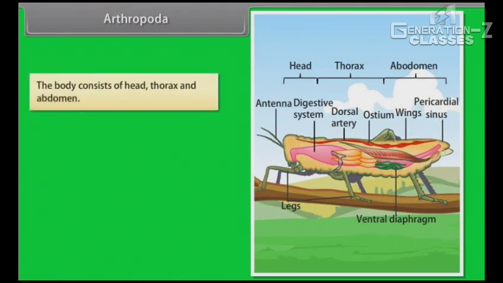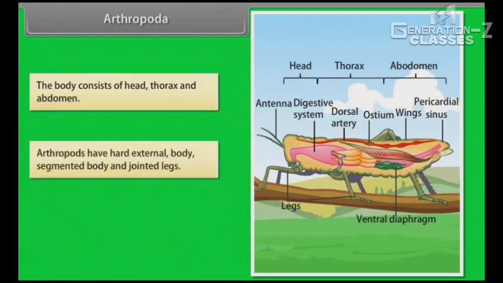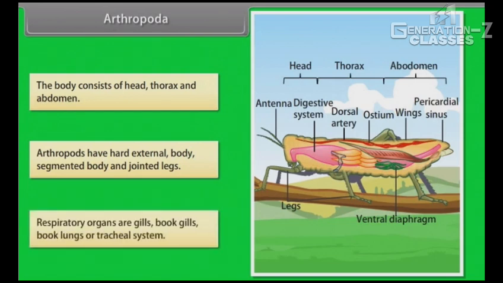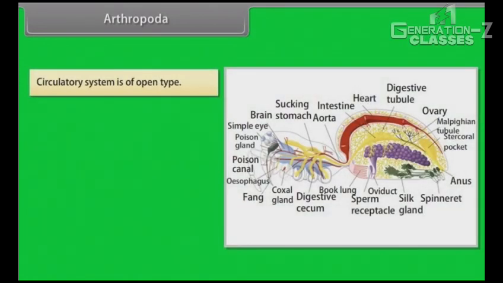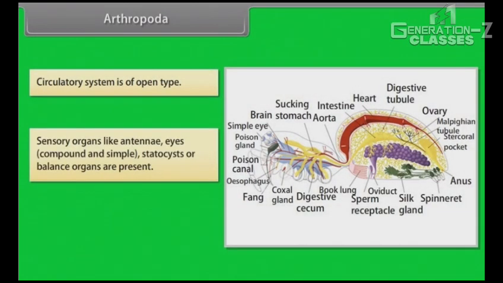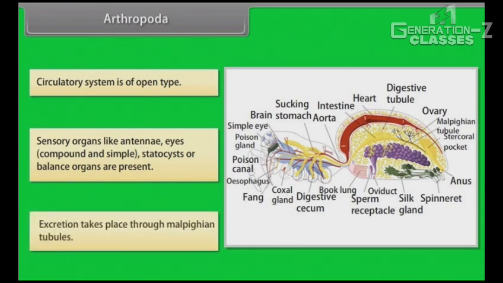The body consists of head, thorax, and abdomen. Arthropods have a hard external body, segmented body, and jointed legs. Respiratory organs are gills, book lungs, or tracheal system. Circulatory system is of open type. Sensory organs like antennae, eyes, that is compound and simple, and statocysts or balance organs are present. Excretion takes place through Malpighian tubules.